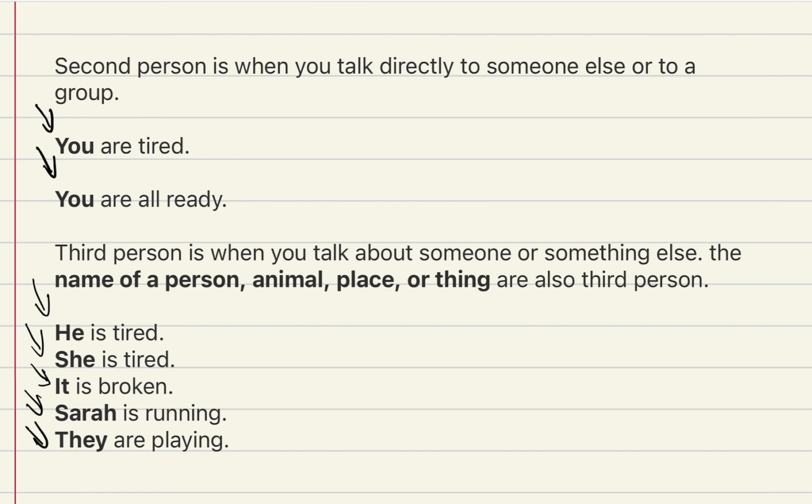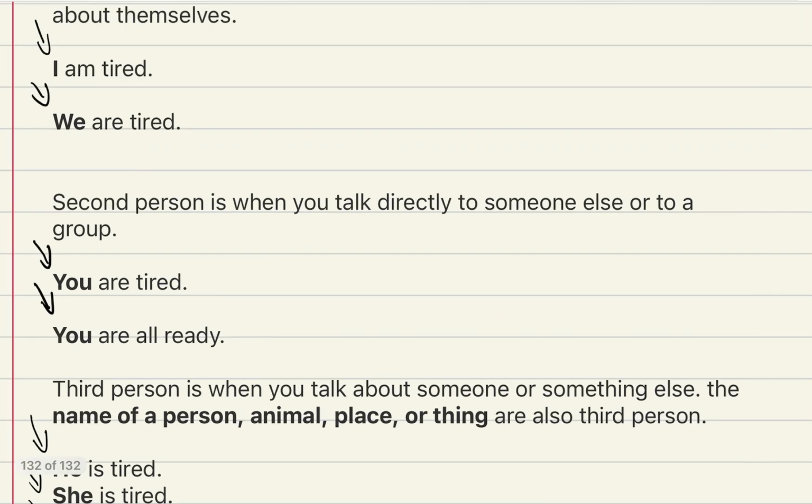So if you're with your friend or you're talking with someone else, but you're talking about someone that's not there, or someone that's not present or far away, if you're talking about someone or something else, it's third person. And you usually use those pronouns he, she, it. So imagine you're talking with your friend and you say, Tom was not at work today. Anytime you're with someone, or let's say a group, and you mention something else or someone else, it's third person. And you usually use those pronouns he, she, it, and they, and so on.